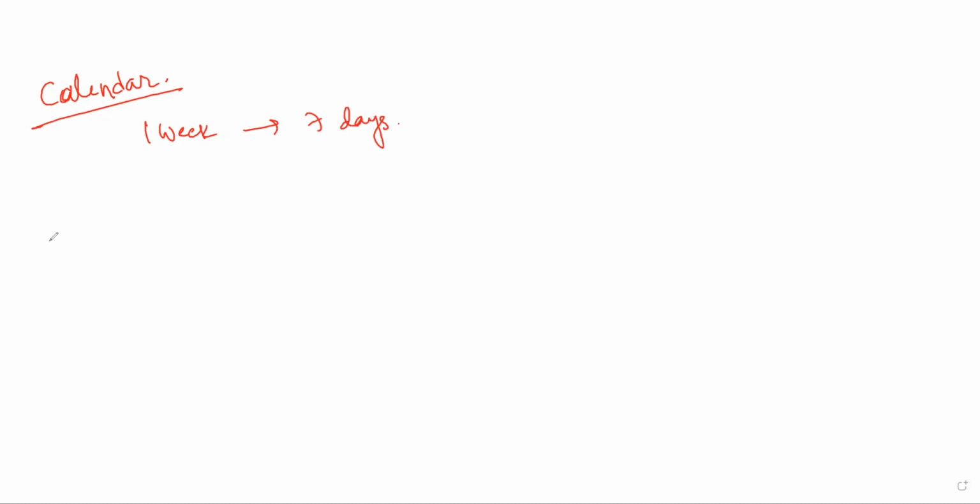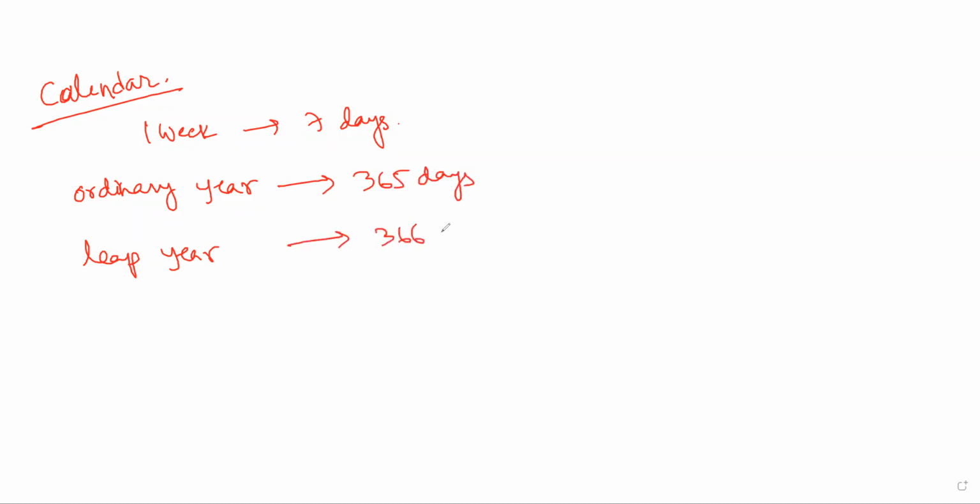Now, the concept here is there are two types of year: ordinary year and leap year. In an ordinary year we have 365 days. In a leap year we have 366 days. The difference being, in an ordinary year February comprises how many days? 28. But in a leap year, this will be 29 days.